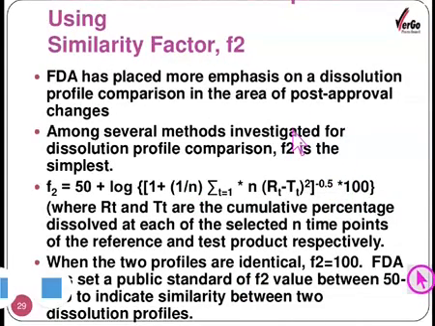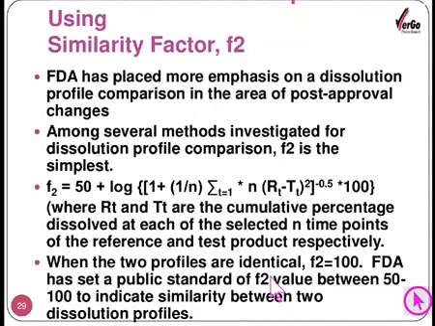Using the similarity factor F2, FDA has placed more emphasis on dissolution profile comparison in the area of post-approval changes. Among several methods investigated for dissolution profile comparison, F2 is the simplest. This is the formula for calculation of F2, where in this equation RT and TT are the cumulative percentage dissolved at each of the selected n time points of the reference and test product respectively.